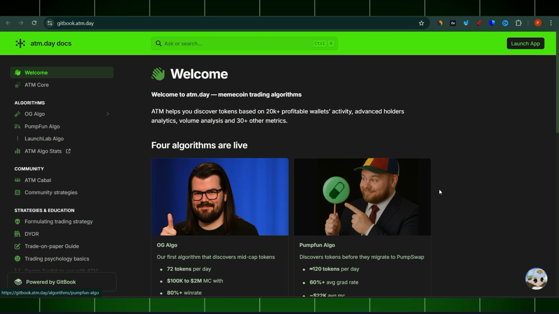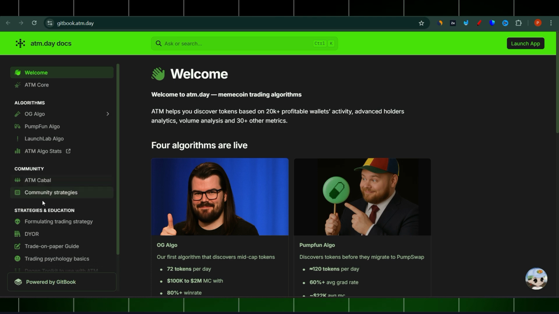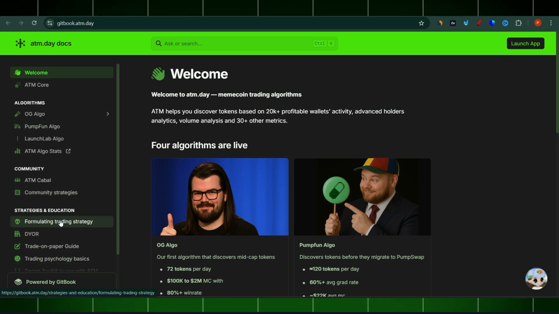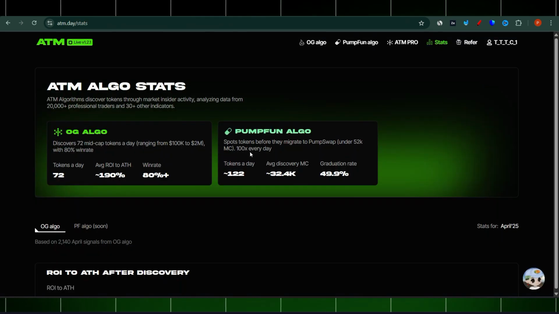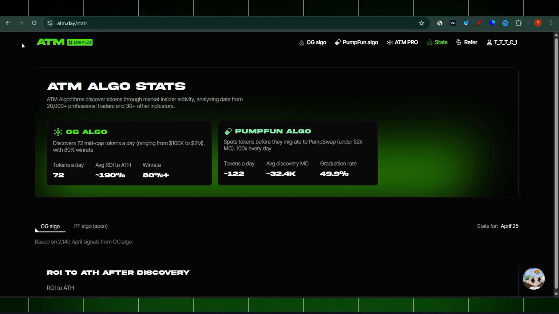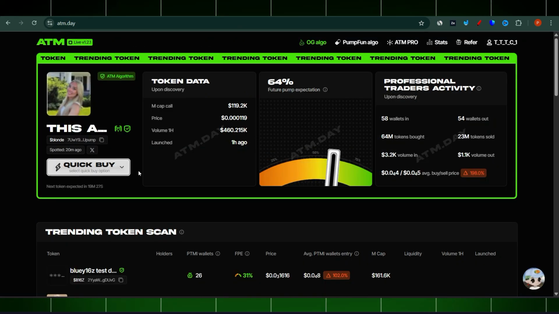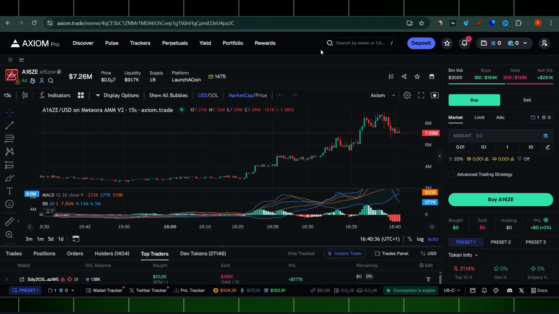So guys, I don't want to go through this documentation at the moment. I'll be going through some of those points maybe in future videos, but I want to read them through properly myself first. Then I want to use ATM.Day and see what the actual stats will be on the coins which I'll be choosing from the list. I want to share this experience with you guys.